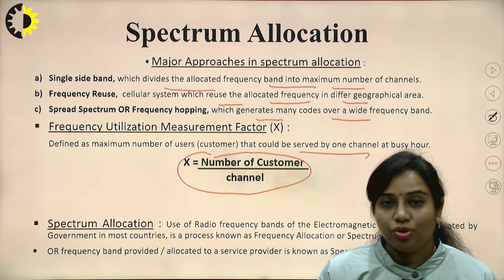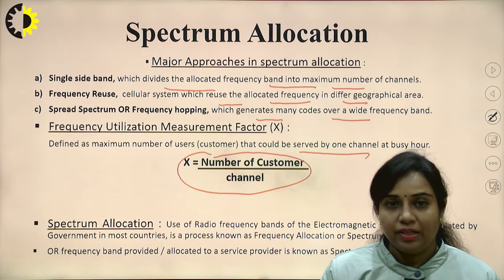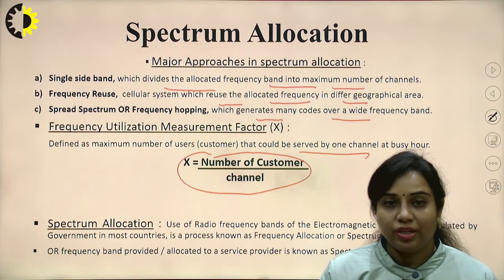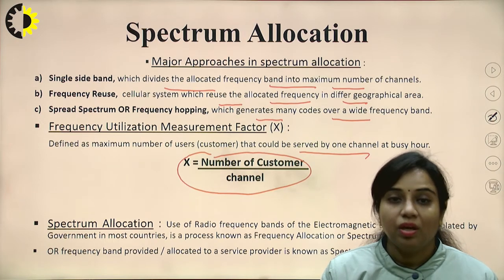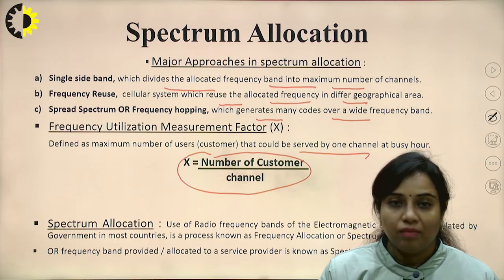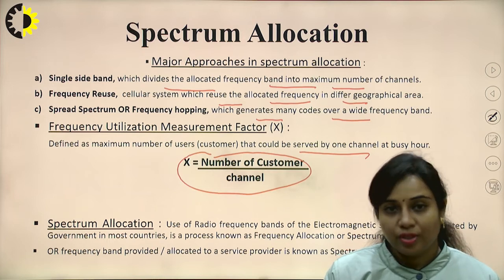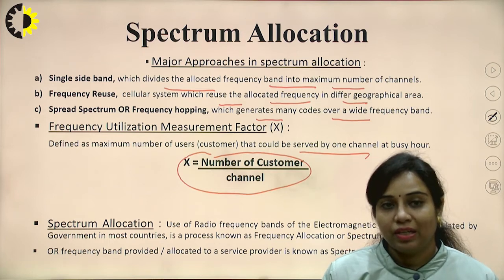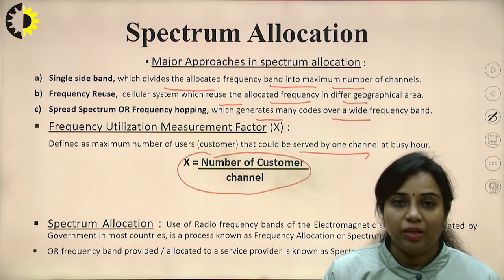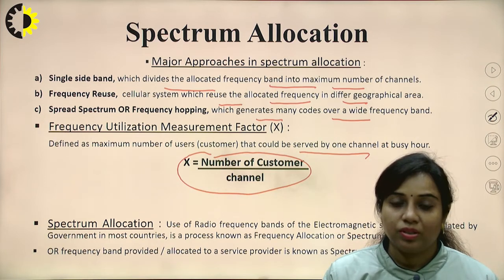If I want to find out this particular factor, then in a 24 hour day, I have to select an hour or a time duration during which that particular channel is busy mostly. Let's say from 3 to 4:30 p.m., that 1.5 hour is busy, so that will be considered as the busy hour. So in that particular duration, I have to consider how many users are going to use that particular common channel.